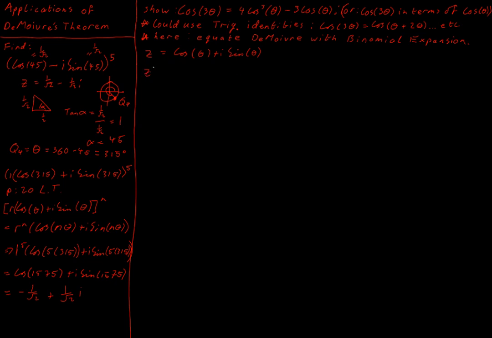And then if I had z cubed, what are the different ways that I could write that? Well, I'd have my cos theta plus i sine theta in a bracket all cubed. That's definitive. If I used De Moivre's theorem, I'd immediately be able to write down that that would be 1 cubed, which we won't bother writing down this time, cos 3 theta plus i sine 3 theta, which is nice. Again, we'd have 1 cubed times this from De Moivre's theorem, but this is also 2 terms in a bracket to a power.